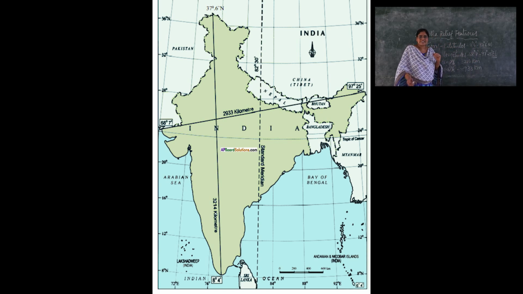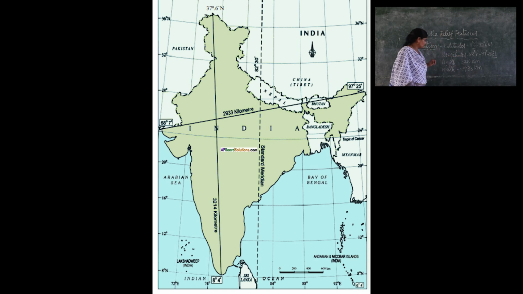See, children, now can you say between which latitudes and longitudes India is located? Between 8 degrees 4 minutes and 37 degrees 6 minutes north latitudes, and 68 degrees 7 minutes to 97 degrees 25 minutes east longitudes. Between these latitudes and longitudes, India is located.